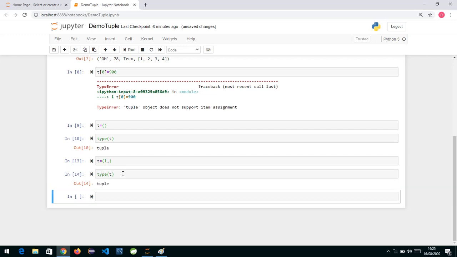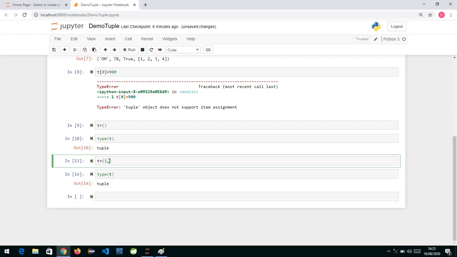So if you have a single element, what we have to do is write the single element and a comma also over there, which will tell the interpreter that this is a tuple. If you don't put a comma, it will be a single object, which could be an integer or string according to what data you insert. Okay, we can also create a tuple using the function called tuple.